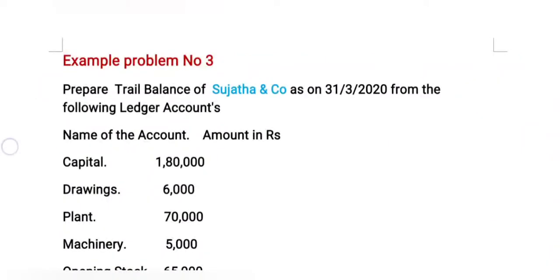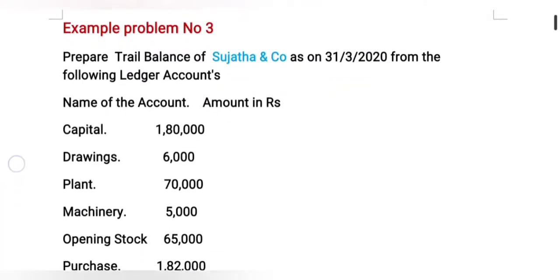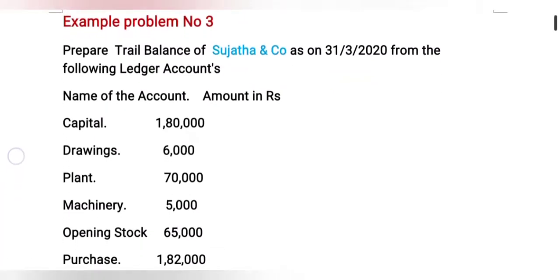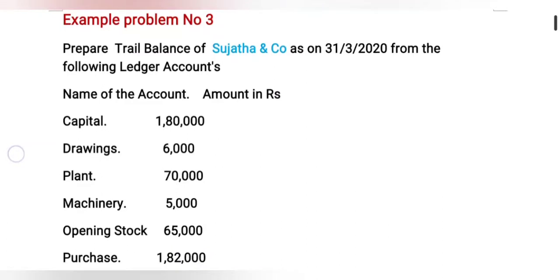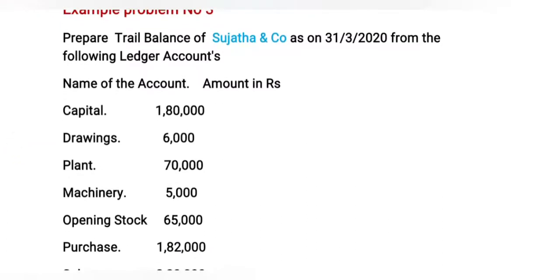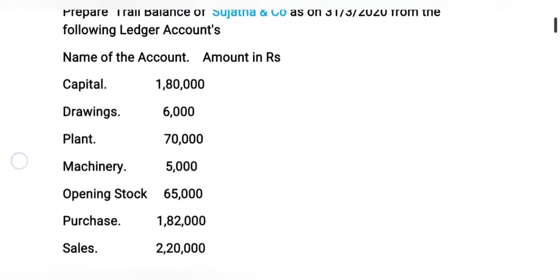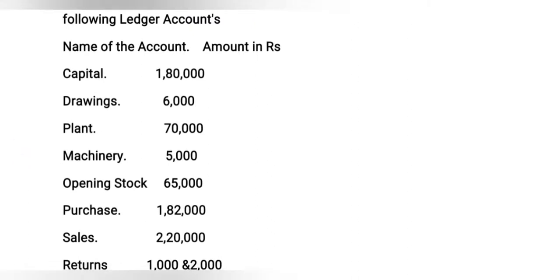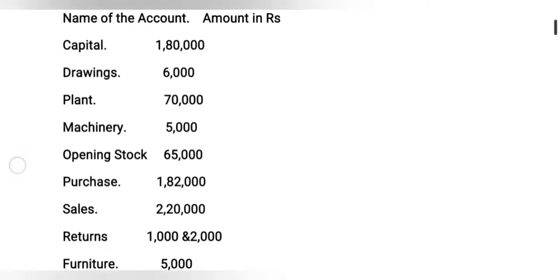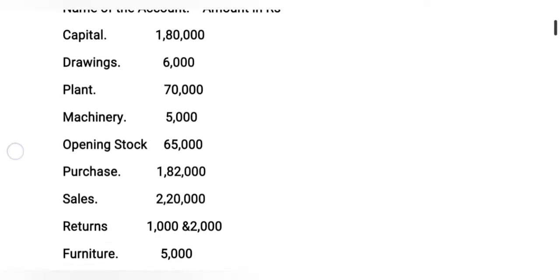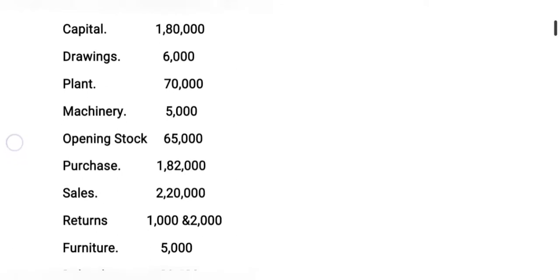Now we are coming to example problem number 3. Prepare trial balance of Sujata and Co. as on 31st March 2020 from the following ledger accounts. Here they are giving the name of the account and also the amount in rupees. Capital account 1,80,000 rupees, drawings 6,000 rupees, plant 17,000 rupees, machinery 5,000 rupees, opening stock 65,000 rupees, purchase